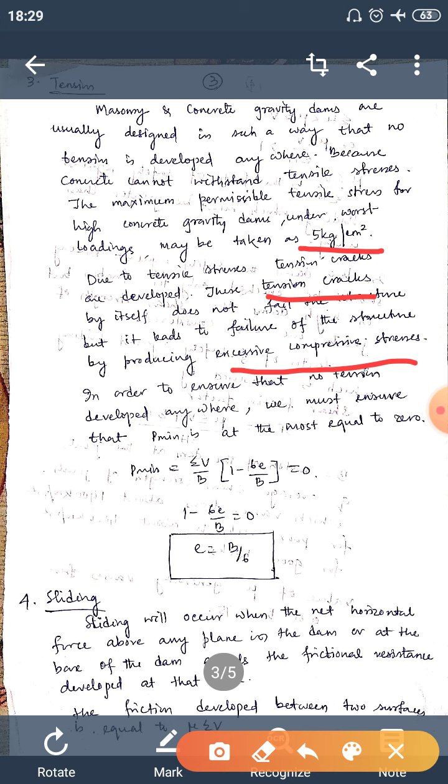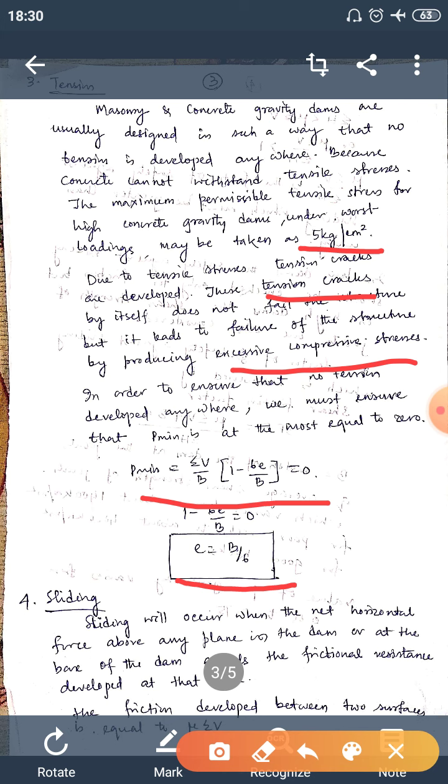So in order to ensure there should be no tension, when we calculate the compressive stresses, we decide that P min should be equal to 0 so that there won't be any negative stresses. P min equal to 0: summation of V by B into 1 minus 6e by B equals 0, from which we get e is equal to B by 6. So the eccentricity should be 1 by 6th of the base width.